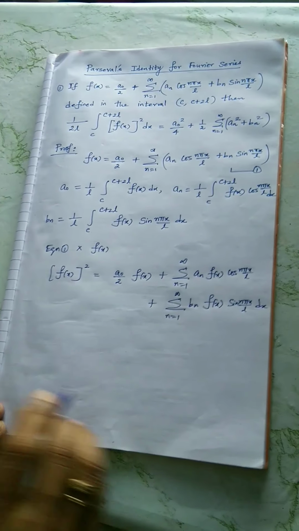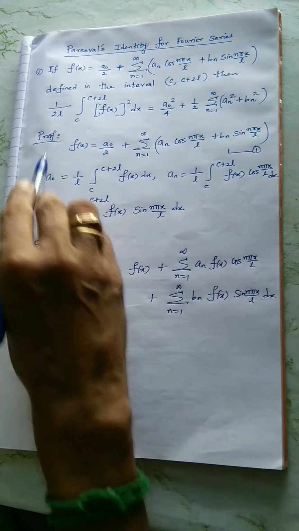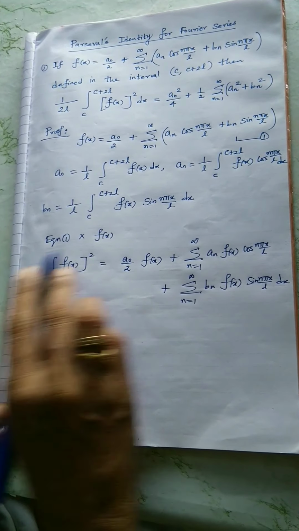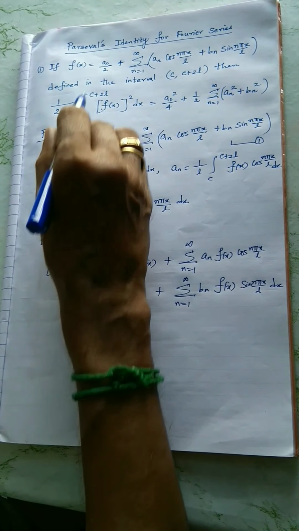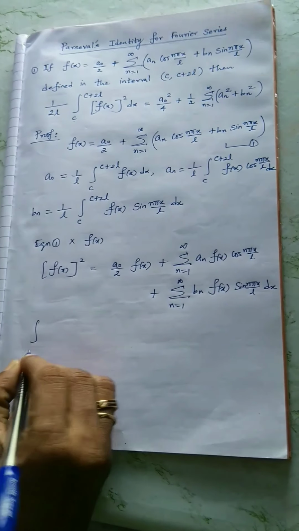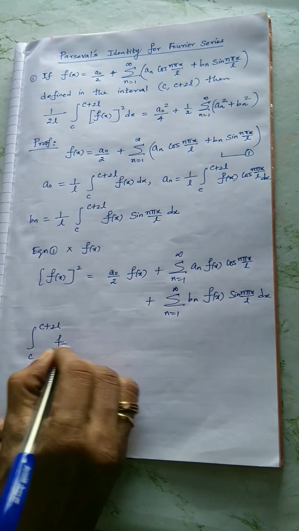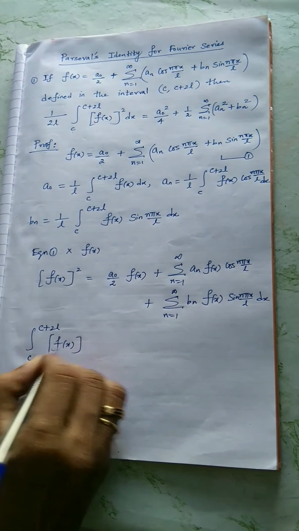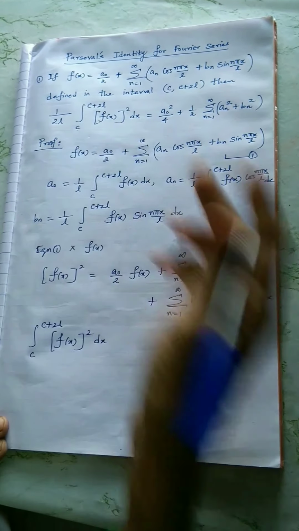So this is what we get after multiplying equation 1 by f of x on both sides. And you see I have to integrate the entire function, so just integrate over the limit c to c plus 2l. All these things are given in the statement clearly. So we'll take the left hand side first, then you will automatically get the right.